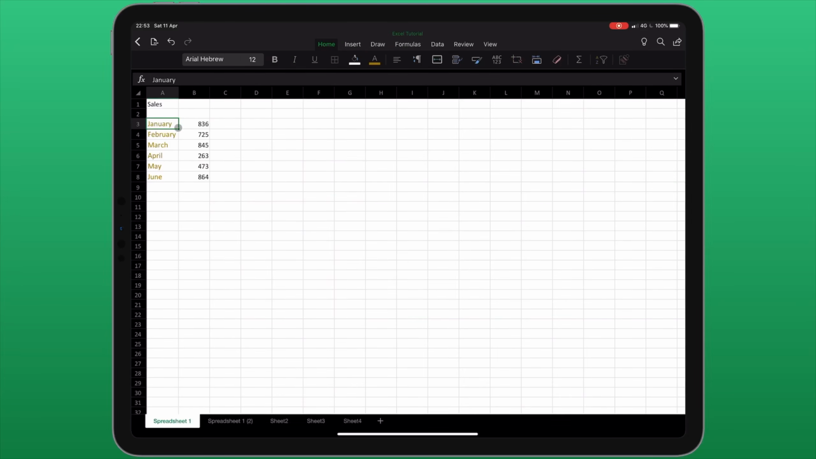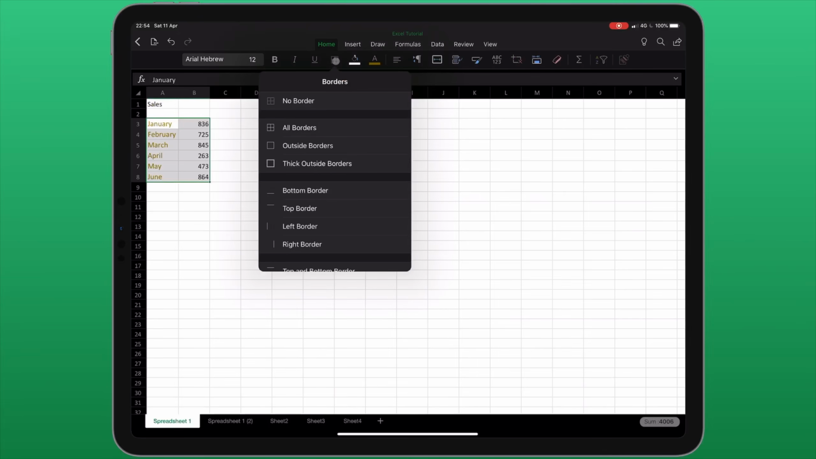I'm now going to select all of the contents of my table. Back on the Home menu, we can see an icon which consists of 4 squares. This allows us to change the borders of our table. Under this menu, we can choose to have no border, or to have borders around every cell. The additional options are fairly self-explanatory.